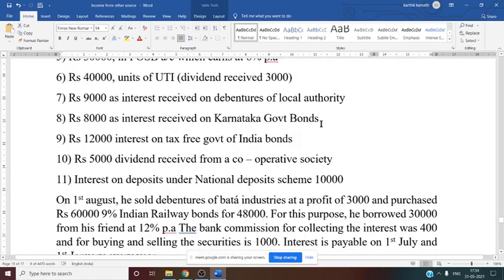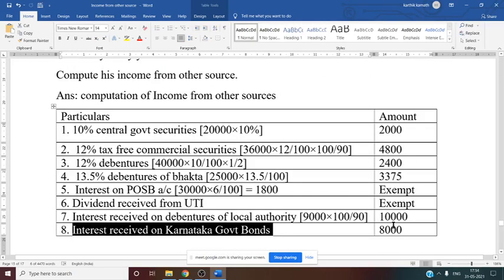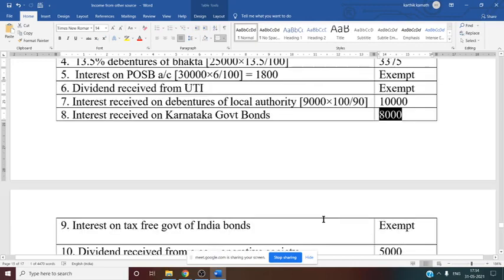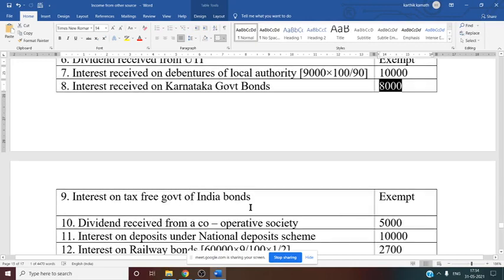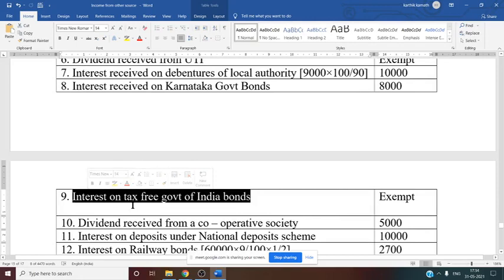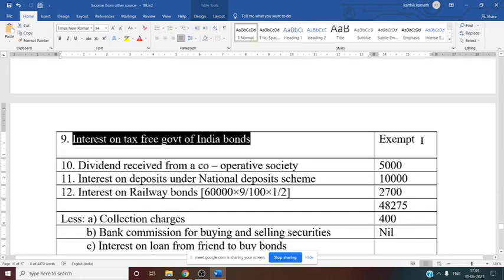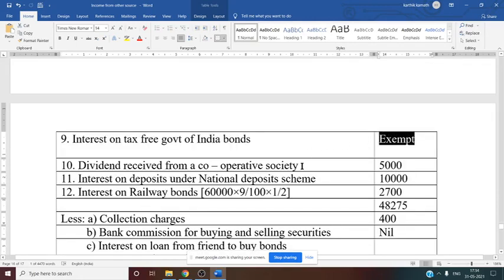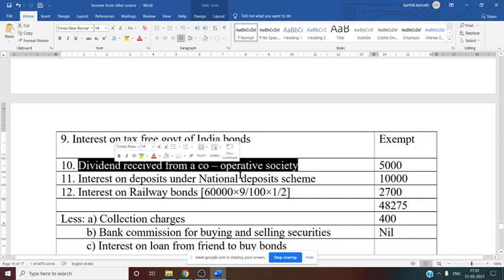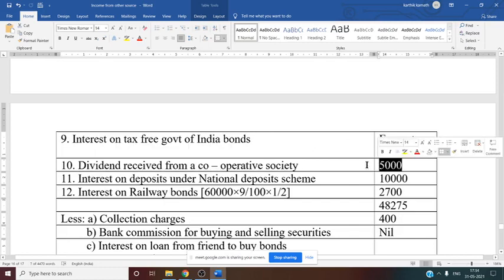So that is as it is. 8,000 you have to consider as it is. See this. Then next thing, interest on tax free government of India bond. Tax free government of India bond, it is exempt. That is specifically given. Then dividend received from cooperative society, that is fully taxable, 5,000.